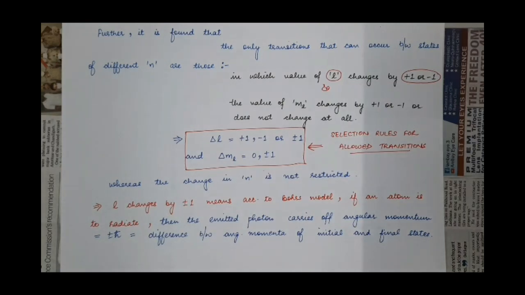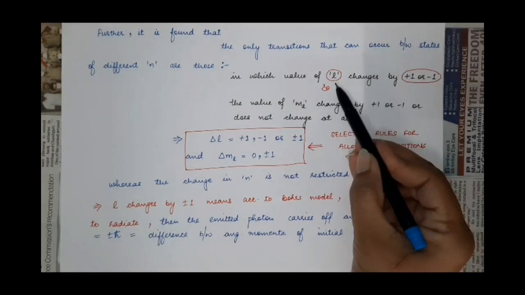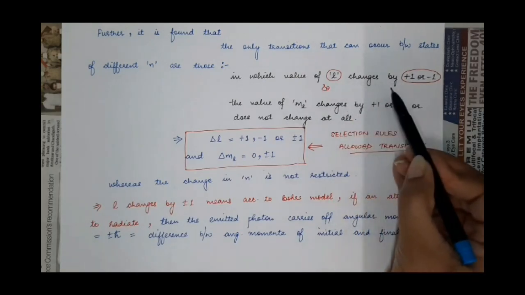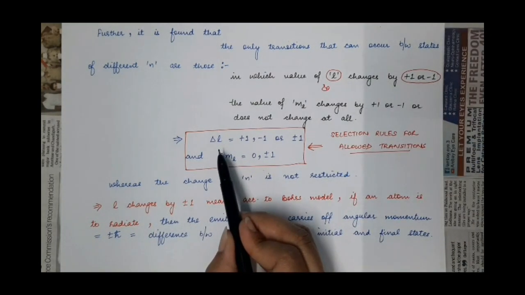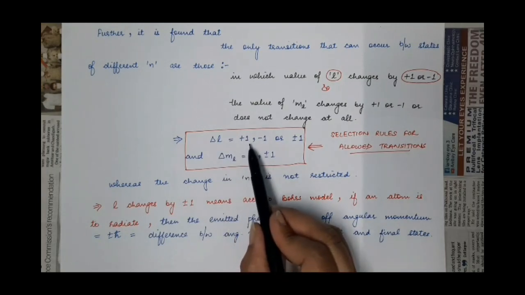Means only those transitions are allowed, either from higher state to lower state or from lower state to higher state, where the value of difference of orbital quantum number of the two states is either +1 or -1. Means delta L, the change in L when the electron moves from one state to another, can be any lower to higher or higher to lower, but the change in this L must be either +1 or -1.